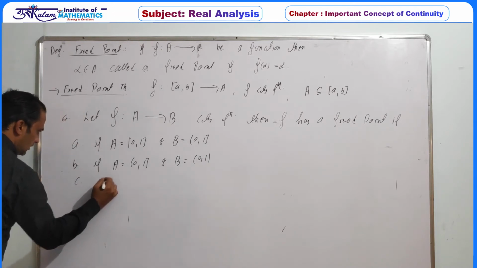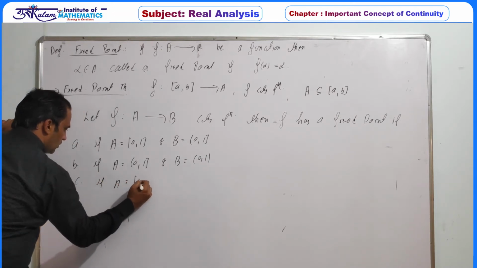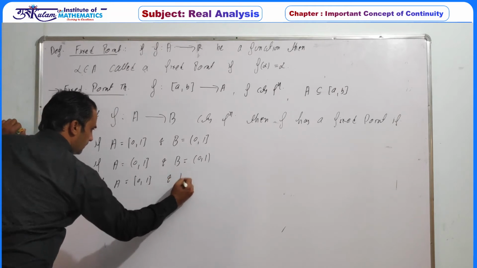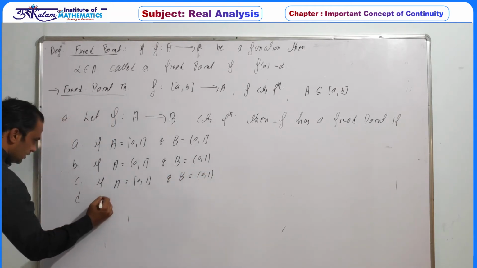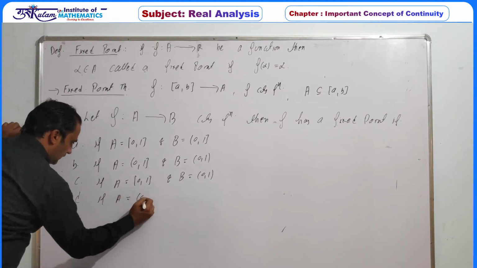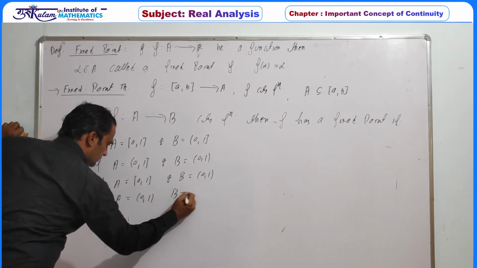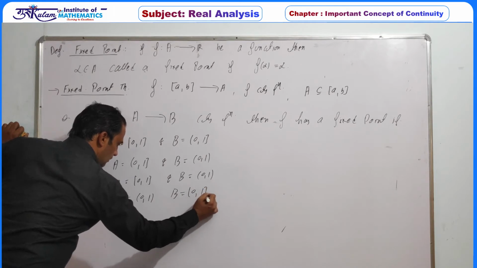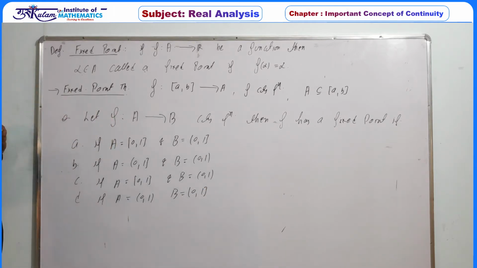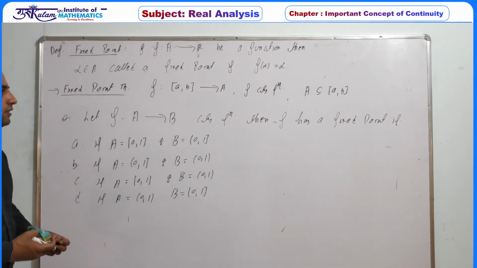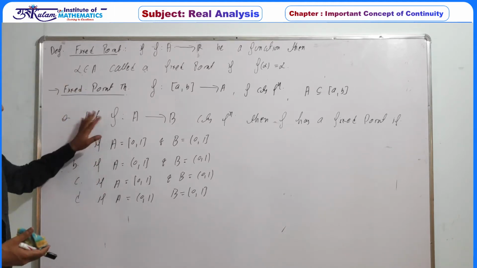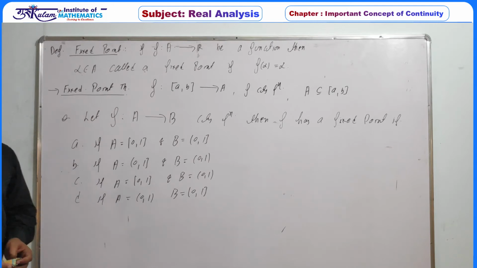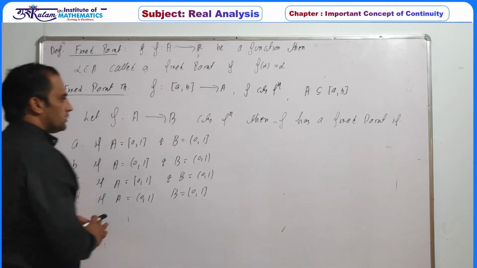Third: A is equal to closed [0, 1] and B is open (0, 1). And D: A is open (0, 1) and B is closed [0, 1]. So in which case must the function f have a fixed point? Just try by yourself and let me know your answer on the Telegram group or WhatsApp group.